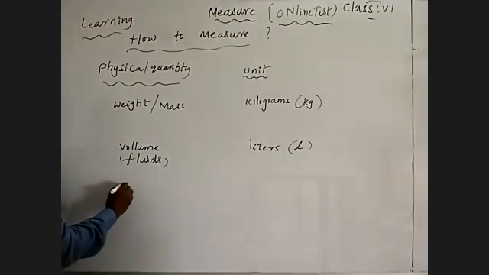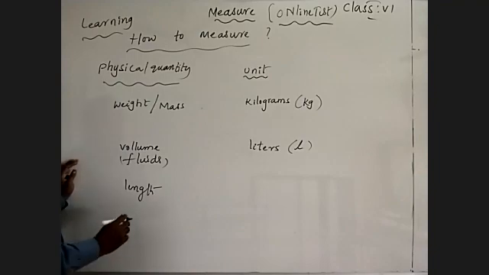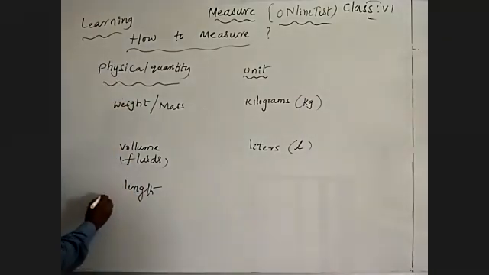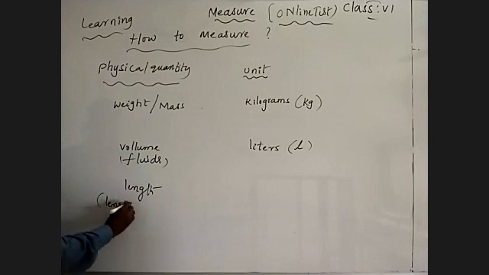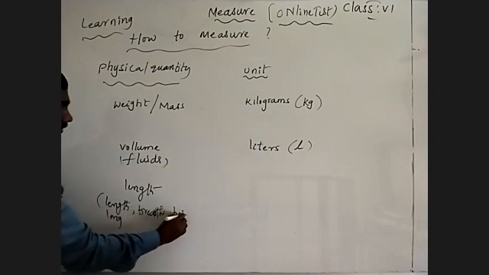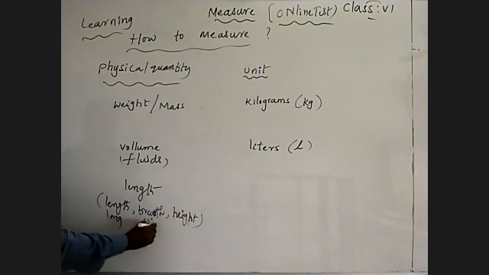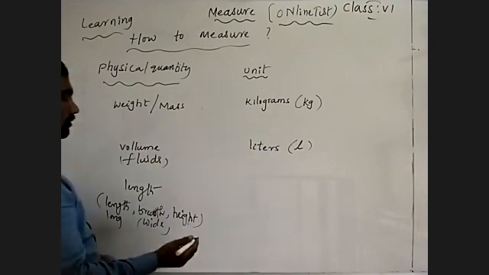And next, length. What is that? Length means long, breadth, and height, wide, whatever.